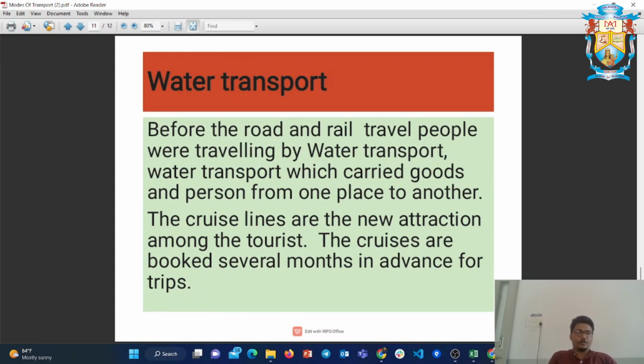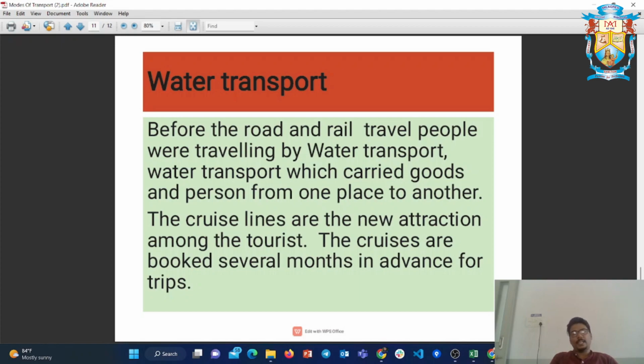Now the final one, water transportation. Here we are using the water as the medium of transportation. Before road and rail travel, people were traveling by water transport. They used it to carry goods from one side to another.